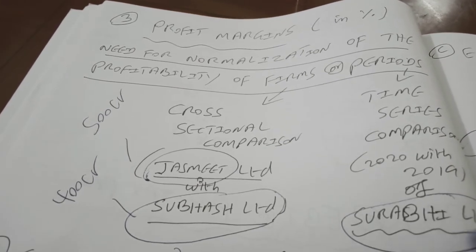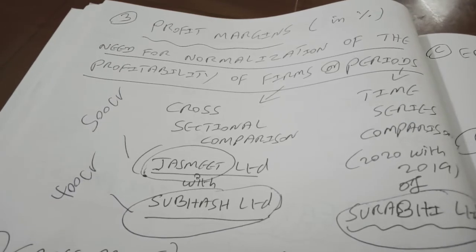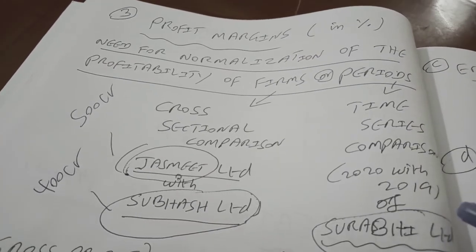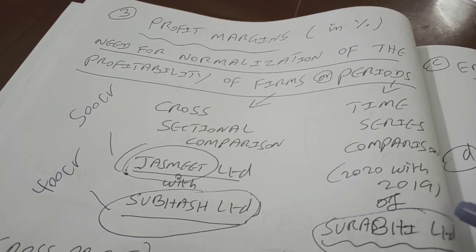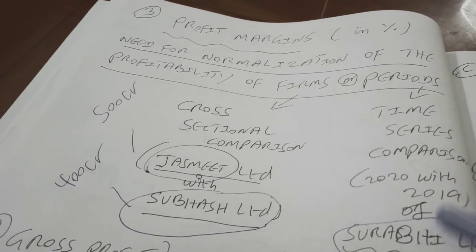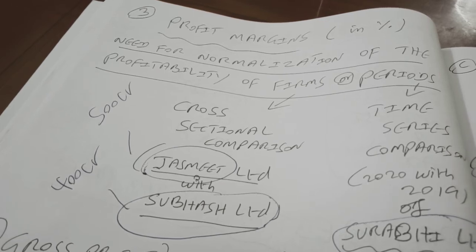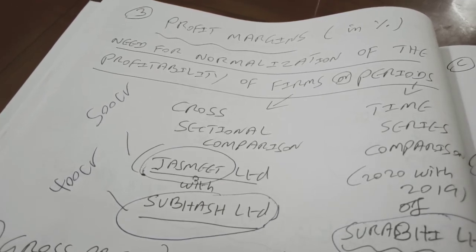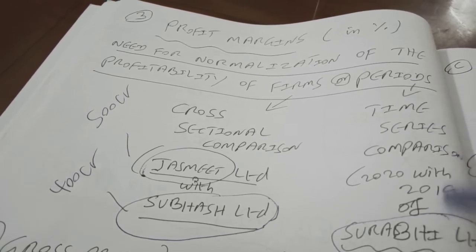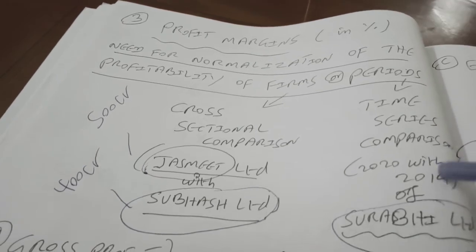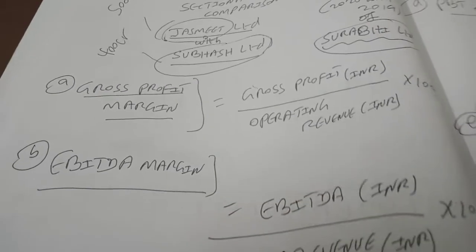For example, Surabhi Limited, another student of mine. Let us assume Surabhi Limited wants to know whether their profitability in 2020 is better than 2019. That means same company but 2 or more different periods. What kind of analysis is it? It is known as time series analysis, same company compared over a period of time.